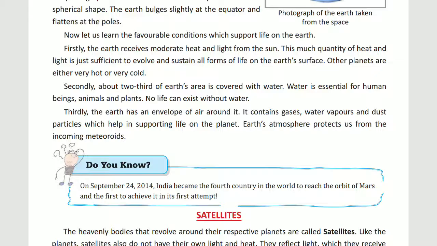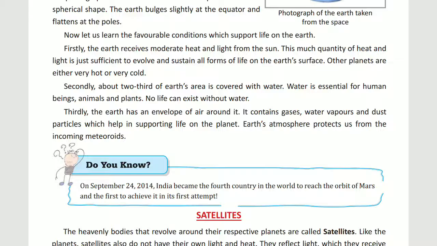This much quantity of heat and light is just sufficient to evolve and sustain all forms of life on the Earth's surface. Other planets are either very hot or very cold. So first condition, moderate temperature and light, makes life possible on the Earth.